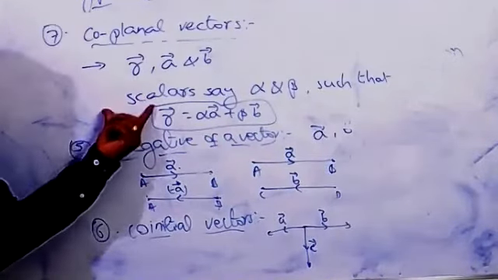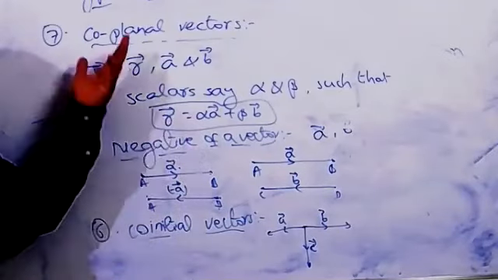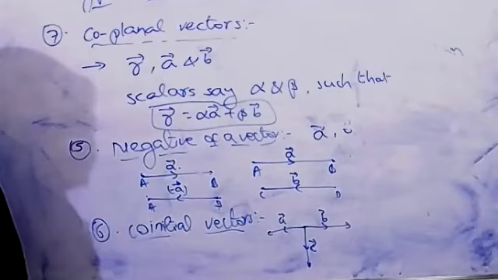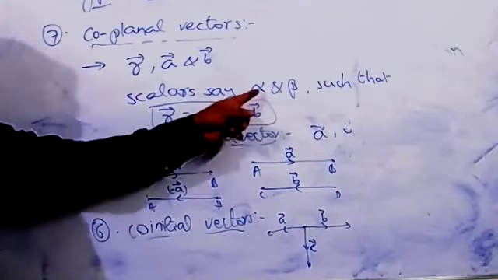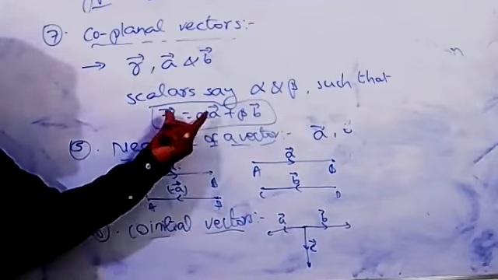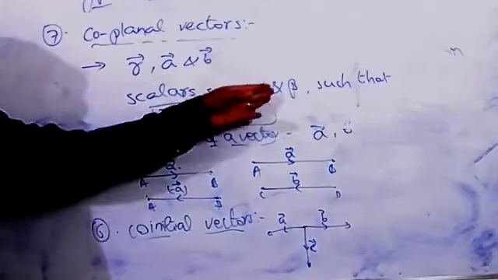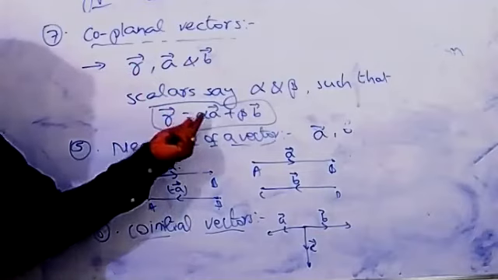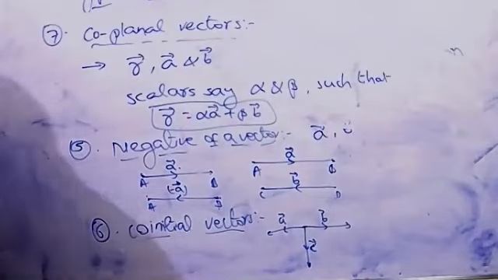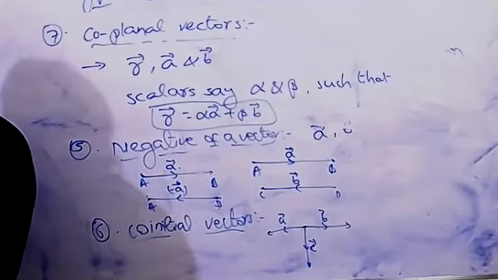I gave the condition here now. To identify coplanar: if this condition is satisfied, then directly we say the three vectors are coplanar vectors. They will compulsorily give the alpha and beta values. This condition we need to write: one vector is equal to alpha into the second vector plus beta into the third vector. If LHS is equal to RHS, then directly we say the three vectors are said to be coplanar vectors. If any problem, you can tell me, we'll discuss it. Next point you can write now.